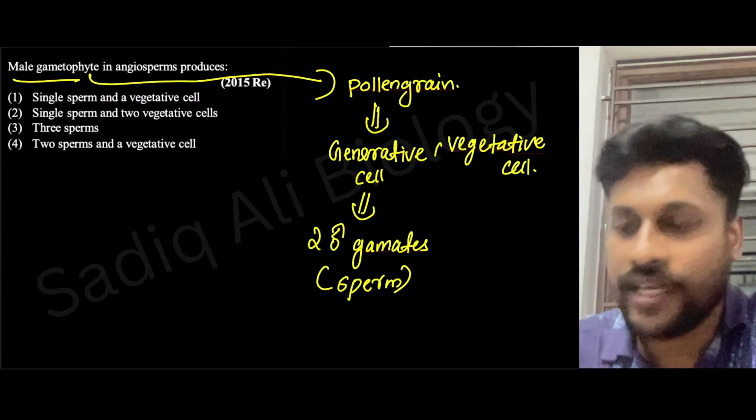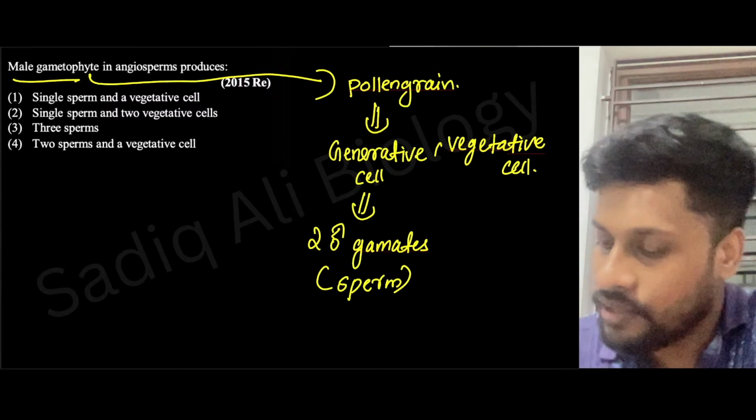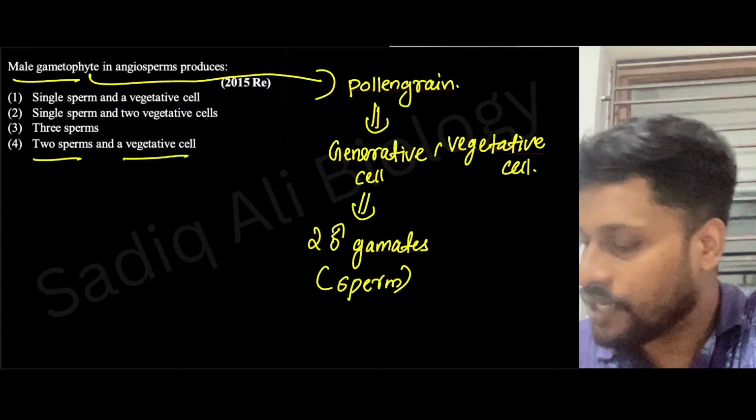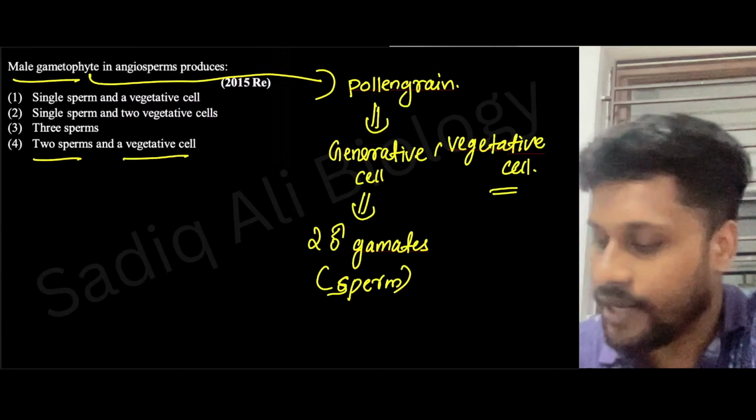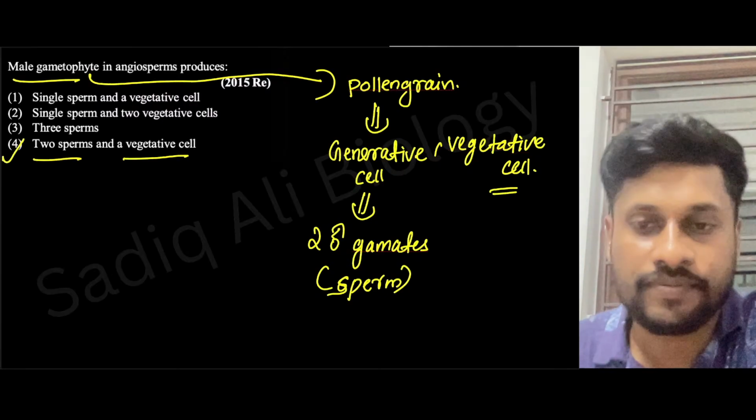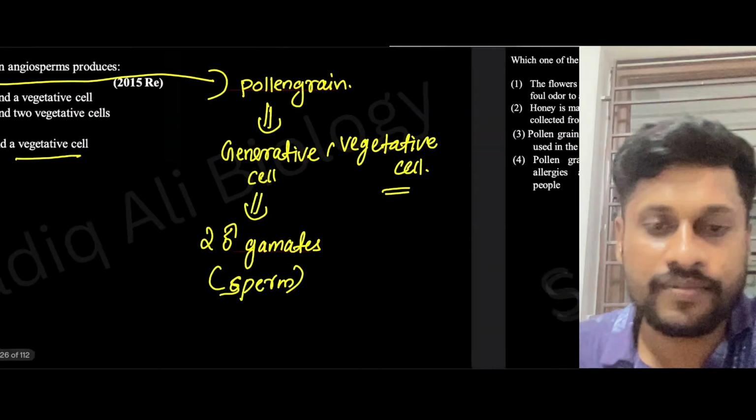Vegetative cell won't be forming anything. So what will be the answer? Two sperm and a vegetative cell. Option 4 will be the answer. Clear? Very good. Next,